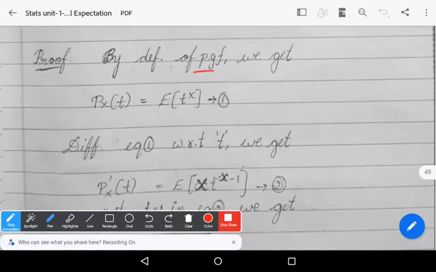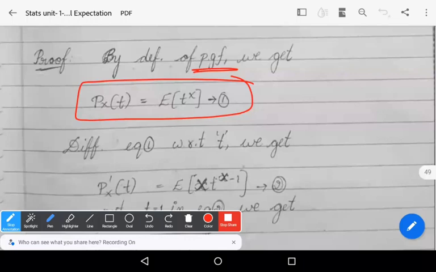By the definition of probability generating function, we have Px of t is equal to the expectation of t power x. Let it be equation number 1. Now differentiating equation 1 with respect to t, observe the variable.